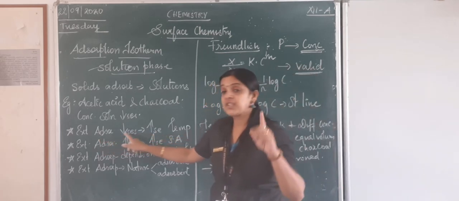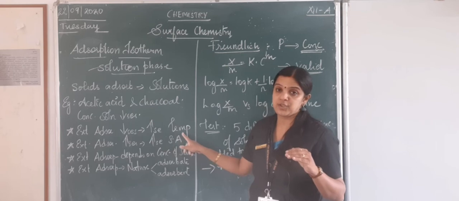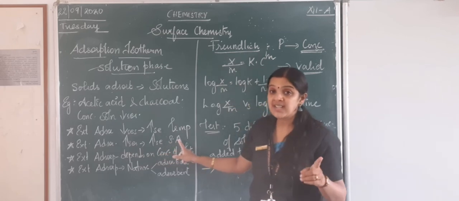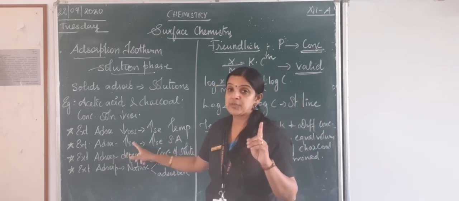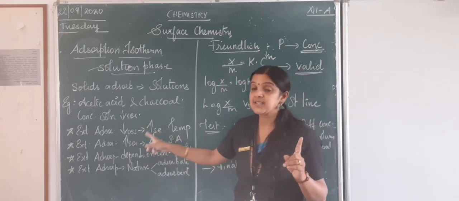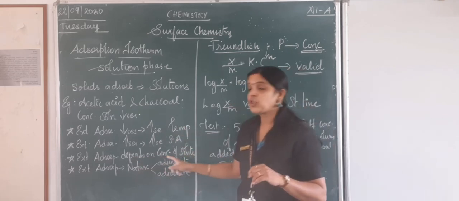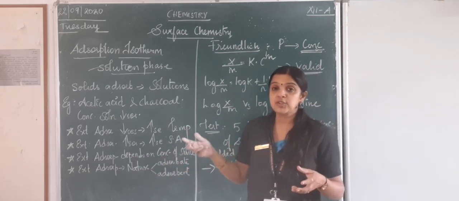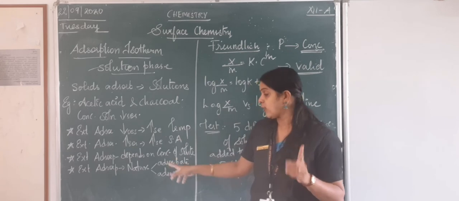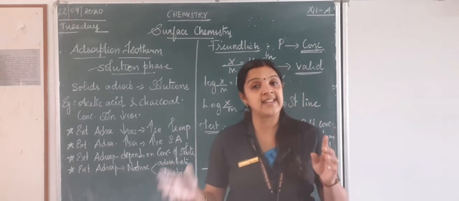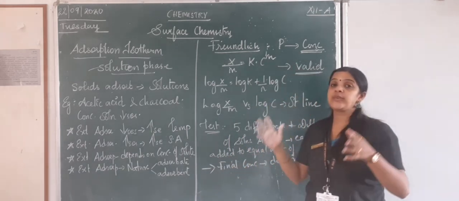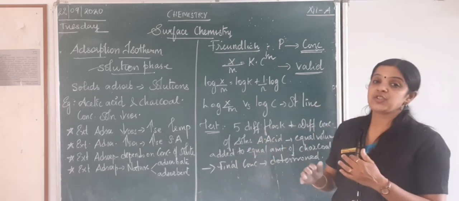The extent of adsorption decreases with increase in temperature. When the temperature becomes more, the extent of adsorption decreases. But when you increase the surface area, the extent of adsorption increases. So it increases with increase in surface area but decreases with increase in temperature. It depends on the concentration of the solute. What is solute? In a solution, you have solute and solvent. So it depends on the concentration of the solute and also on the nature of the adsorbate and the adsorbent. Most important factors.